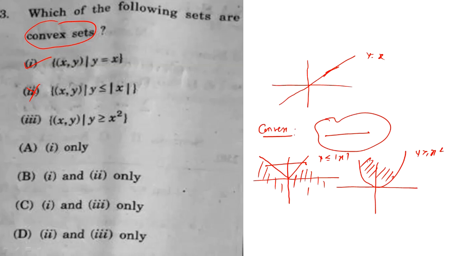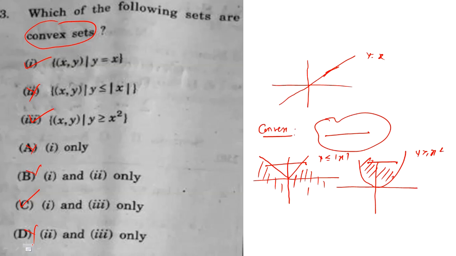Now from this region, if you take any 2 points and try to draw a straight line, we can see that the straight line lies inside the region only. So that's why this set is a convex set. So by using the diagram itself, we can say that only the first and third options are correct. In option number B, they have given 1 and 2, so this is wrong. Only 1, this is also wrong. In option number C, they have given 1 and 3, so this is the correct option.